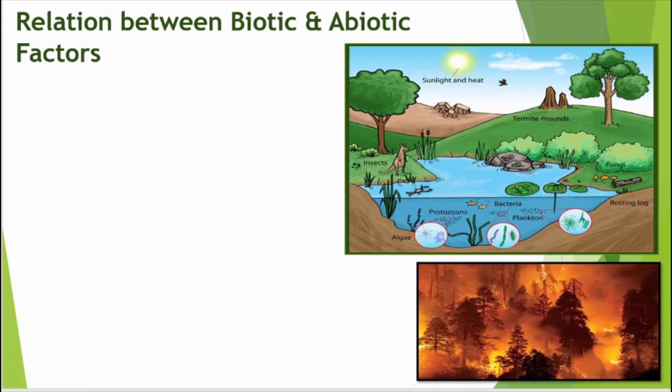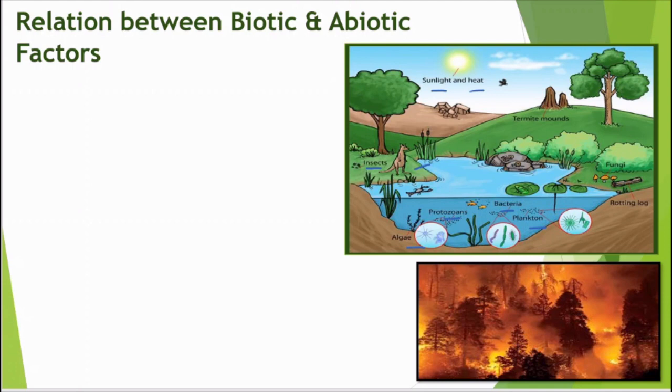Biotic factors I can see here: insects, this animal, protozoa, bacteria, plankton, algae. Abiotic factors are also there, like sunlight, heat, air. You can also try to find a few more biotic and abiotic factors that I am not pointing out here.